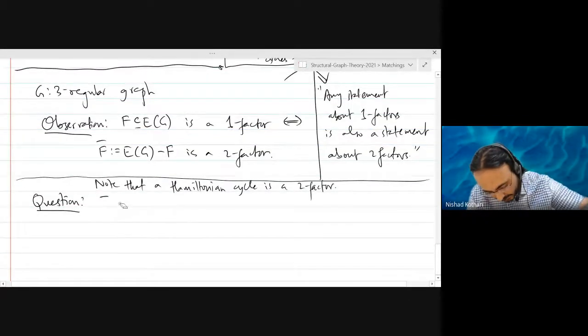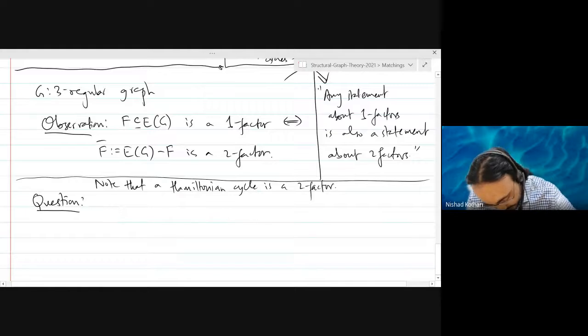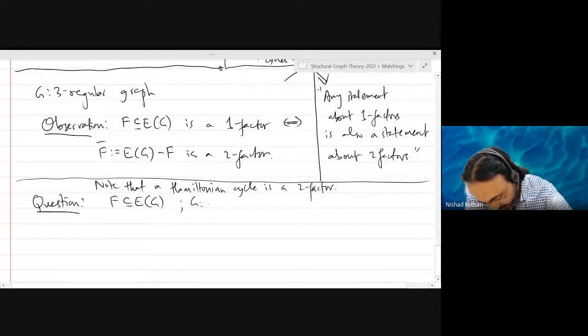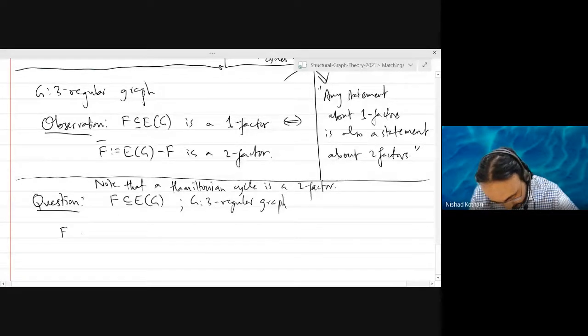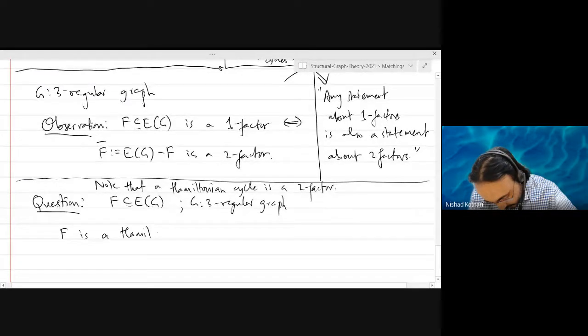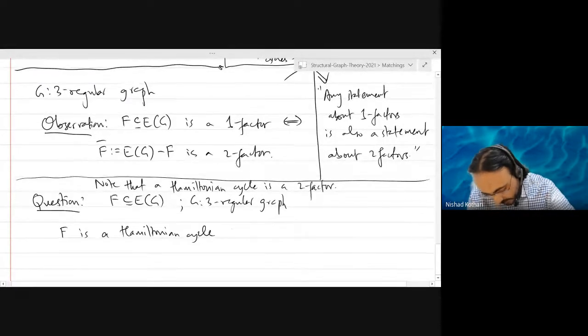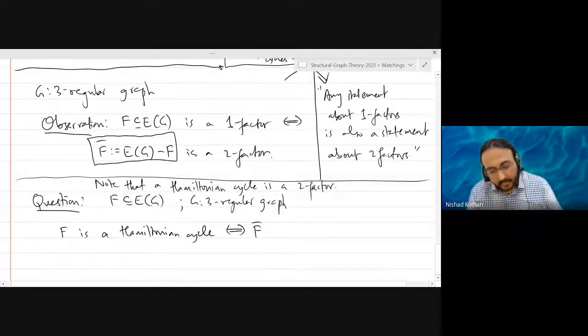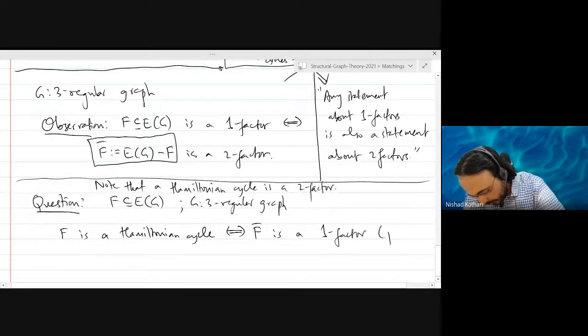Let's say F is a subset of the edges of your graph, and G is a three regular graph. My question is the following. F is a Hamiltonian cycle if and only if the complement F bar, as I defined here, is a one factor, in other words, a perfect matching with some special property.